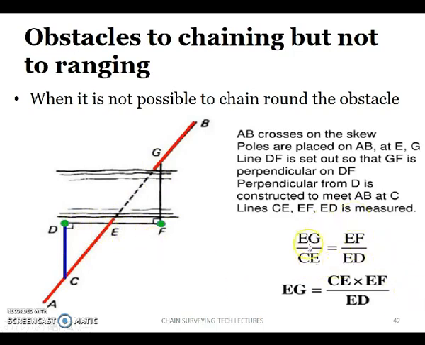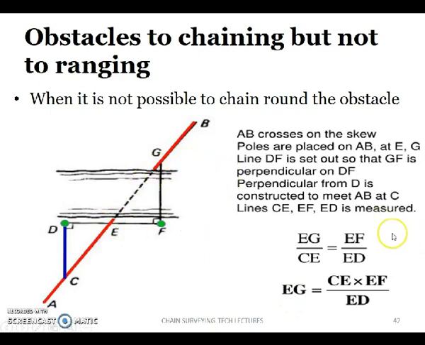We want the EG distance, so EG is equal to CE into EF by ED. We can measure the CE, EF and ED distances. If you substitute them in this formula, we can easily get the EG distance and move ahead with the survey.